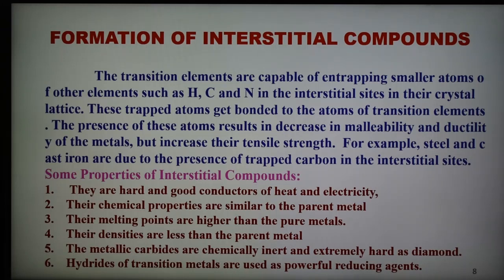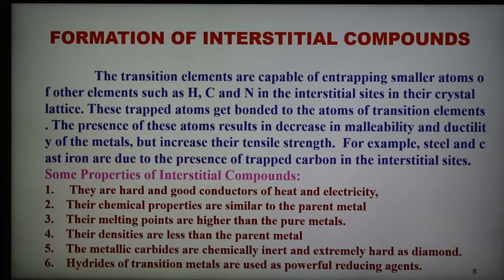Transition metals form interstitial compounds with elements like hydrogen, boron, carbon and nitrogen. The formation of such compounds and their important properties are shown here. The introduction of carbon, nitrogen and hydrogen in the interstitial sites of the transition metal shows some changes in the physical properties, but the chemical properties are almost the same. So these are the important properties of interstitial compounds.